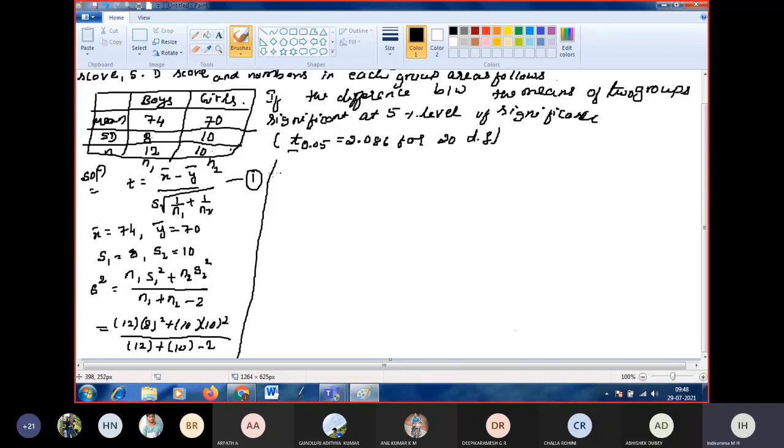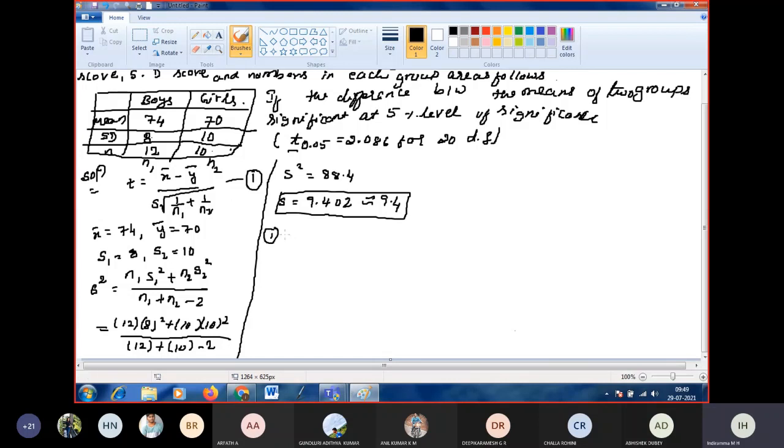So what did you get for s square? Anybody? So s square will be 88.4. You will get 88.4. From this you find s. S is equal to 9.402, approximately equal to 9.4. So we got the s value. Now substitute the s value and the remaining values in the RHS of equation 1.